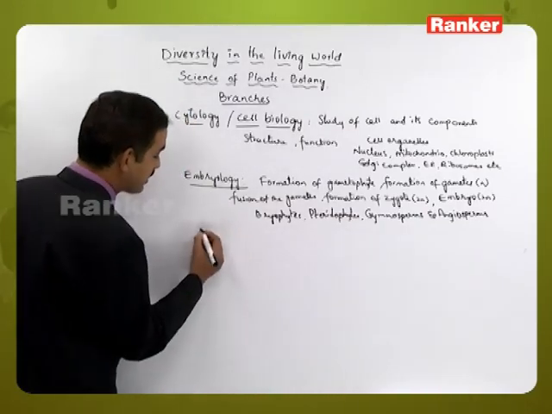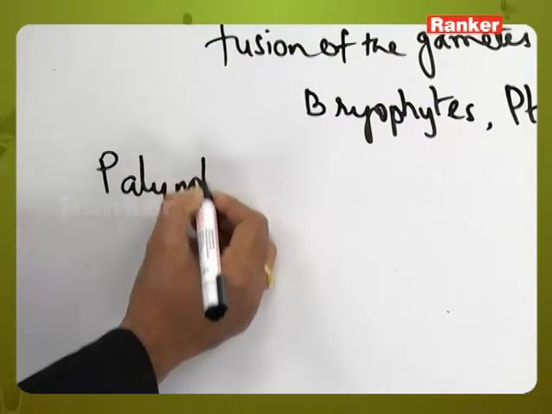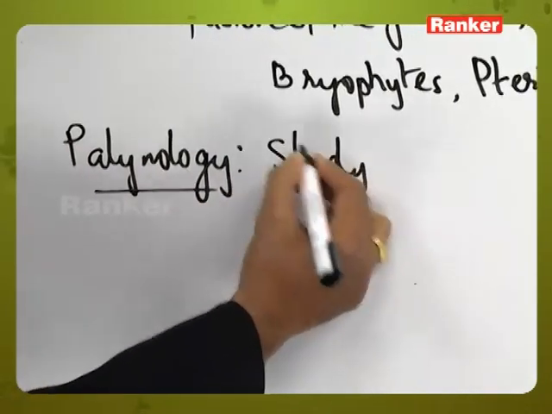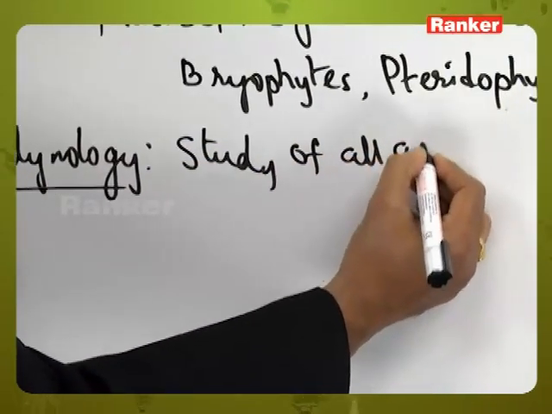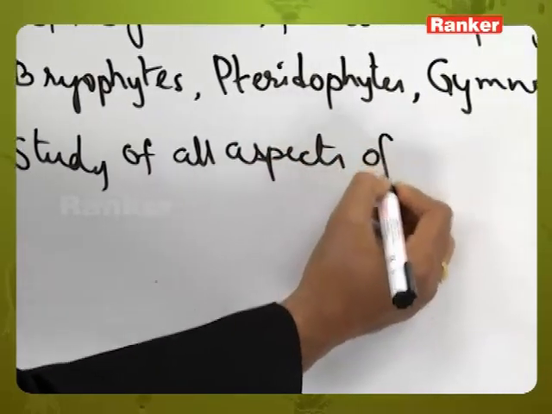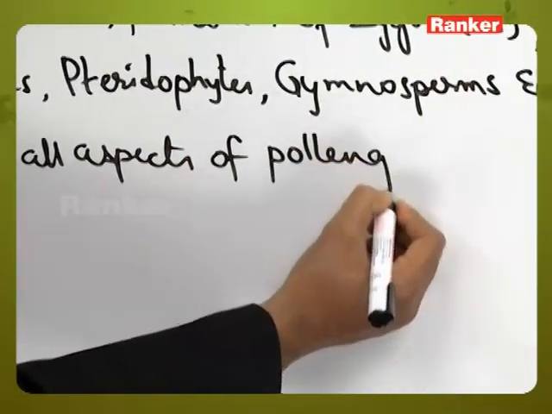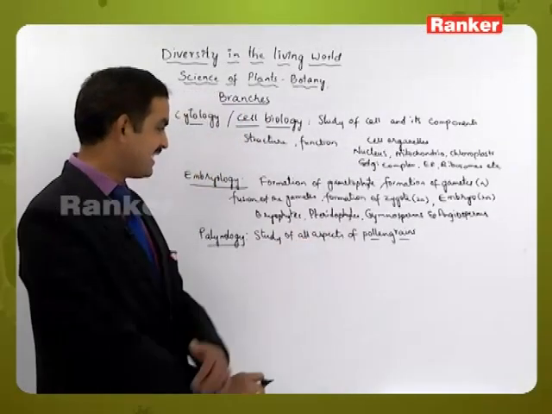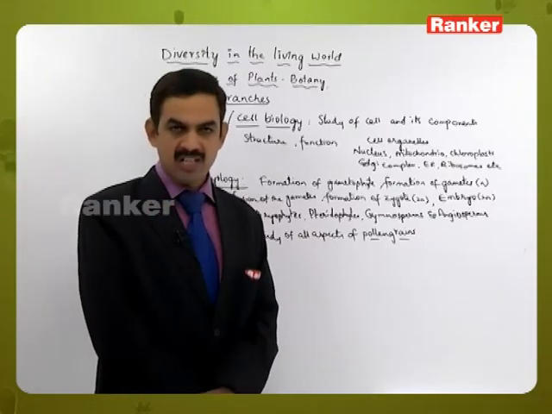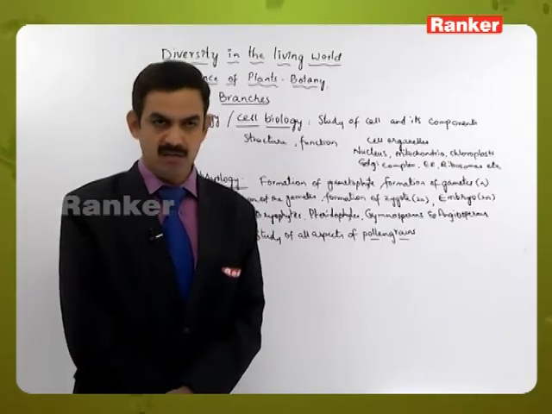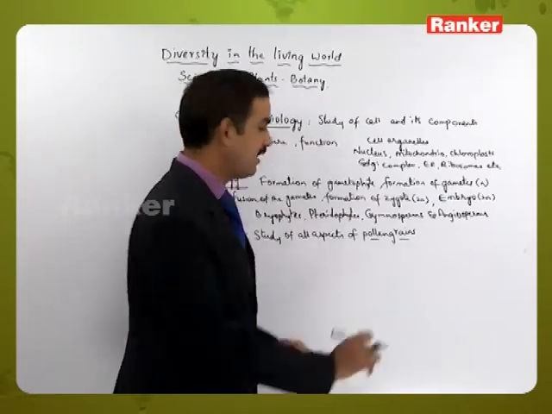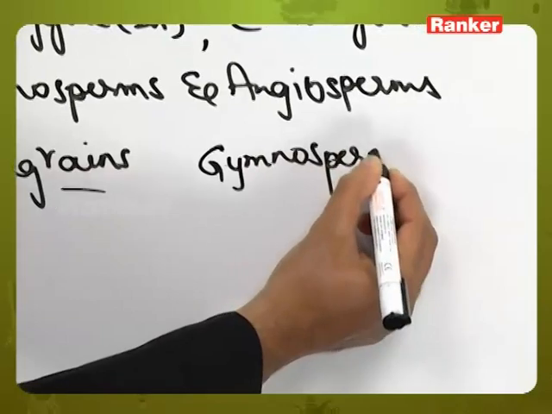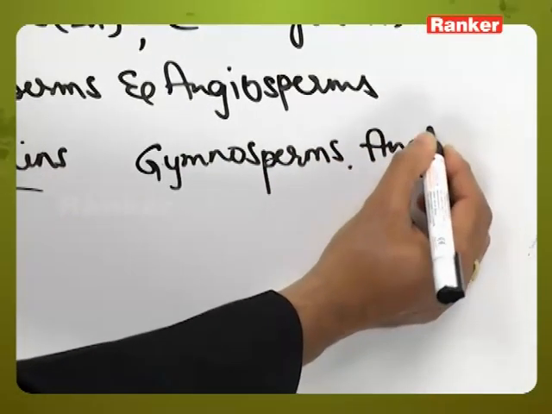Then the next branch is palynology. Palynology deals with the study of all aspects of pollen grains. So what are these pollen grains? Pollen grains are considered to be the male reproductive structures which produce male gametes, and pollen grain formation is observed only in gymnosperms and angiosperms.